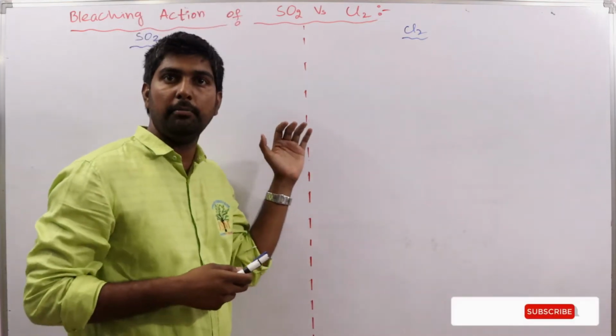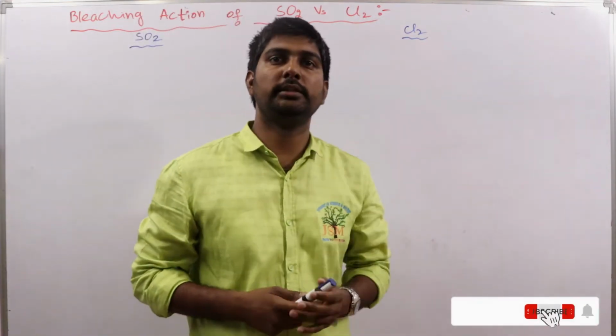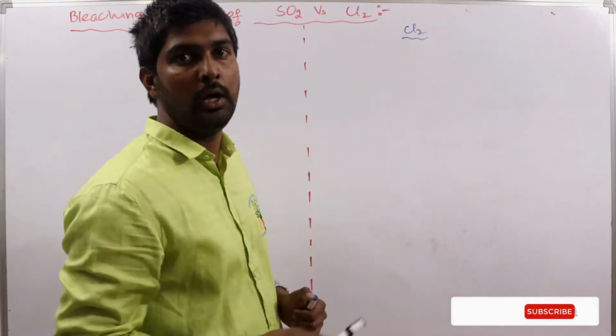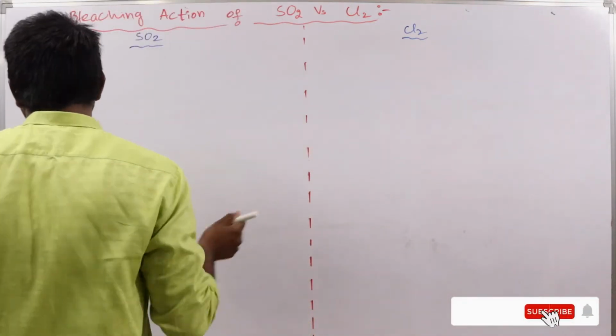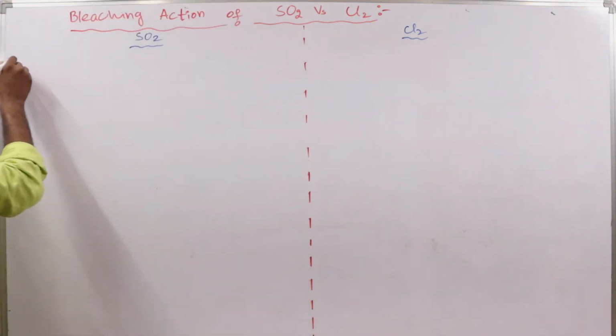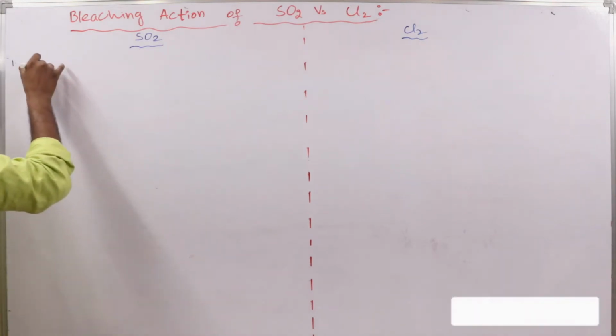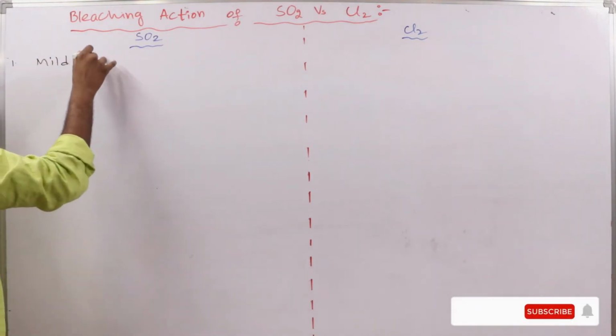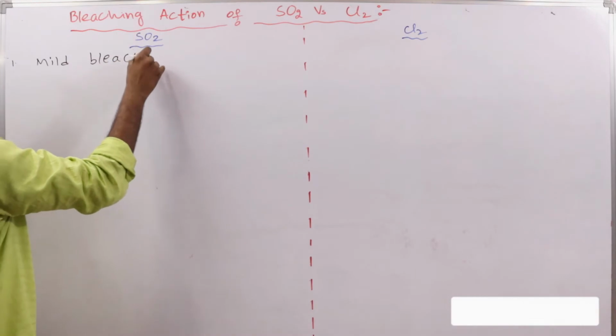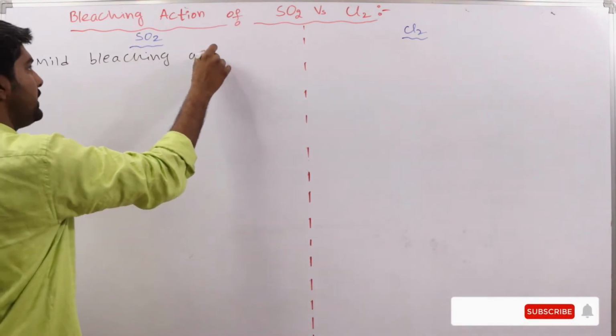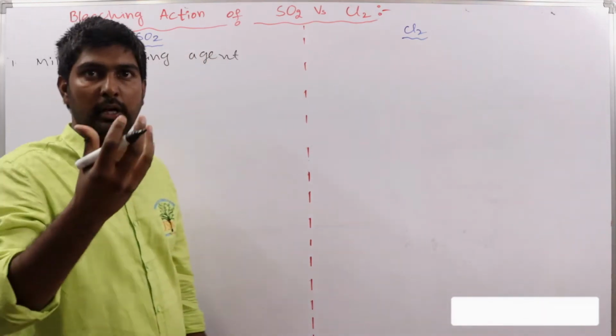Very important. Many times questions are asked in the various entrance examinations related to this application. So let us see the first one. Sulfur dioxide is a mild bleaching agent, meaning its power is less.